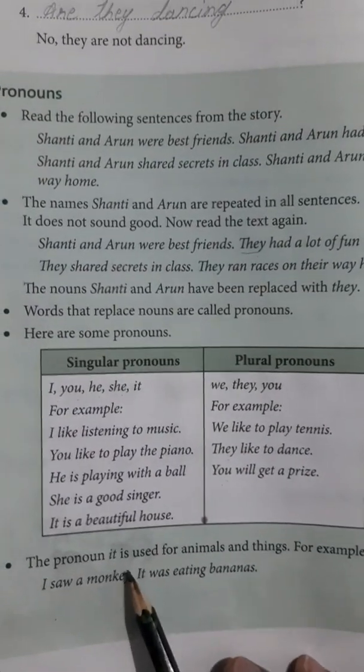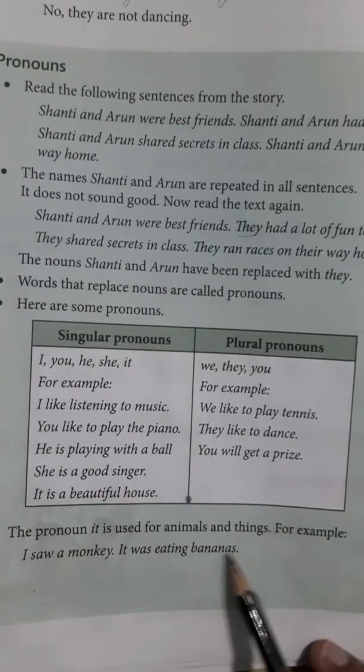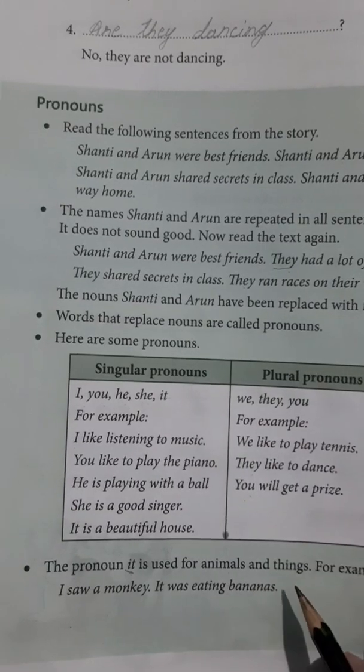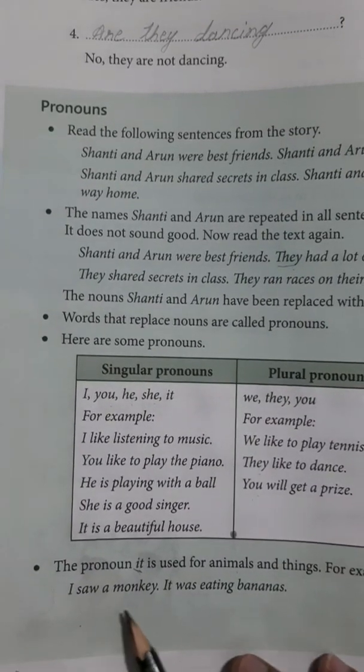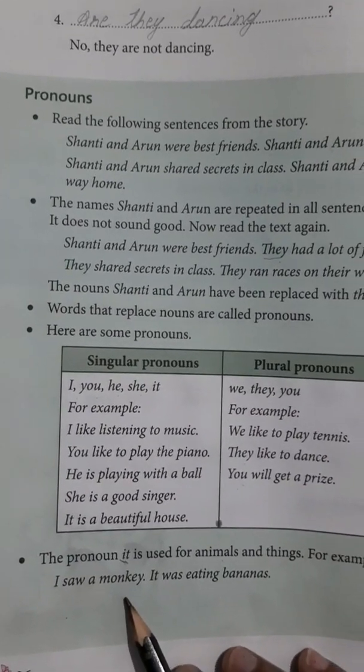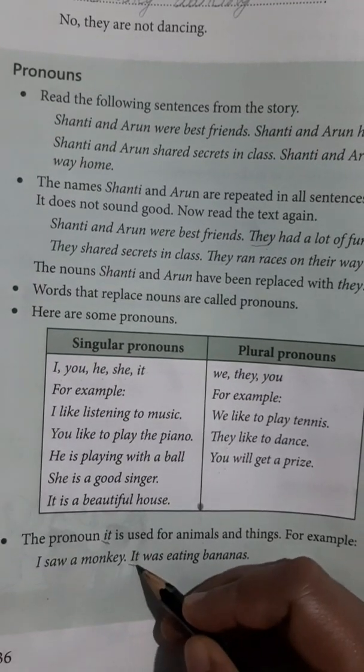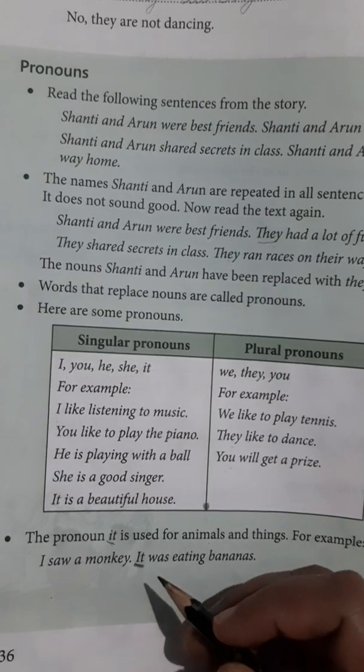The pronoun it is used for animals and things. This it is used for what? It is used for animals and things. For example, I saw a monkey. It was eating bananas. Here it is used for whom? For what is it used?